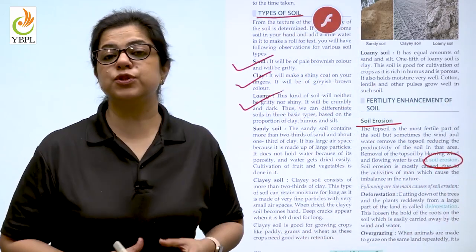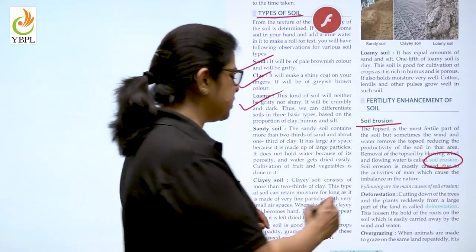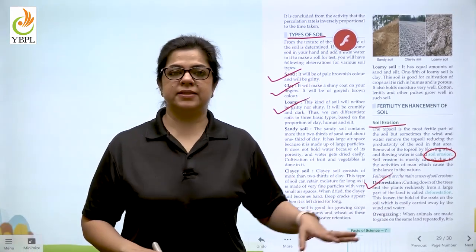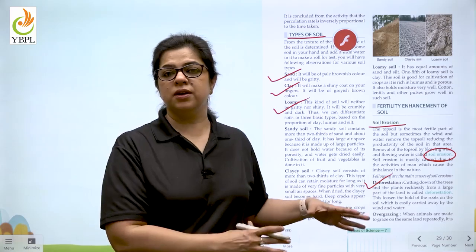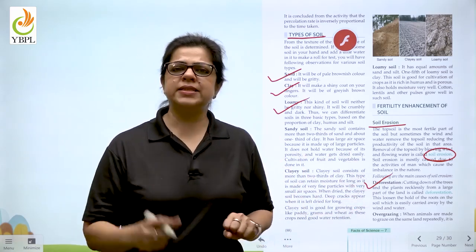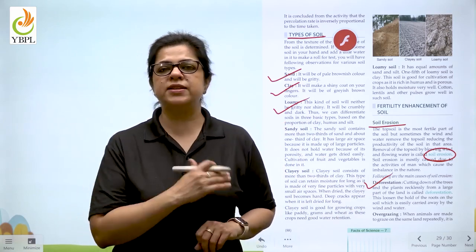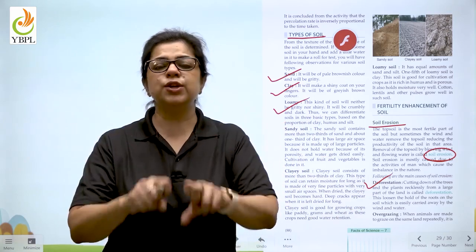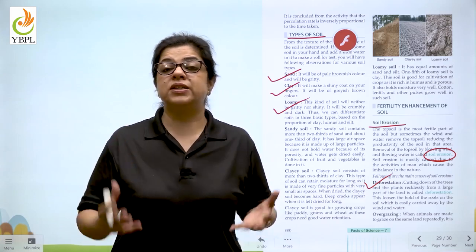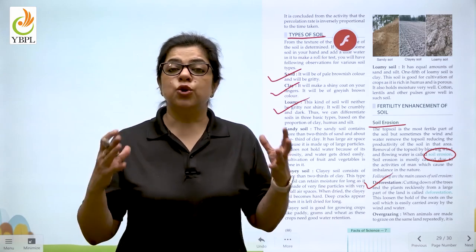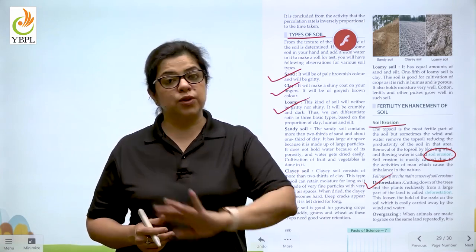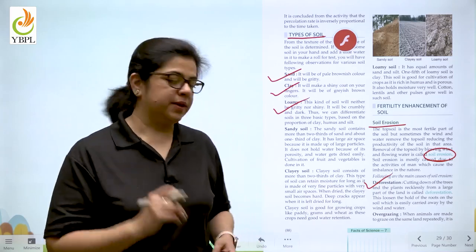Now, what are the reasons for soil erosion? The first important reason is deforestation. When you are cutting the trees, the roots are also coming out. Now, it is these roots which hold the soil. So, in case there is heavy rainfall or heavy storms, these roots continue to hold the soil and it does not go anywhere. But if the trees are not there, there are no roots to hold the soil. What is the soil going to do? It is going to be blown away.